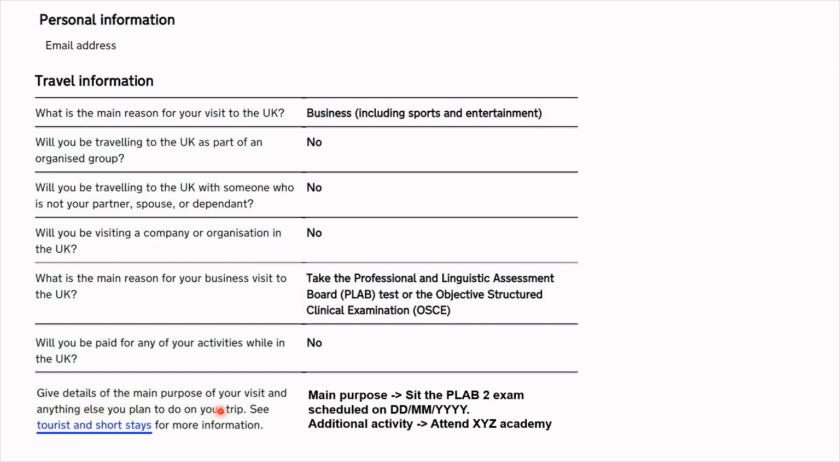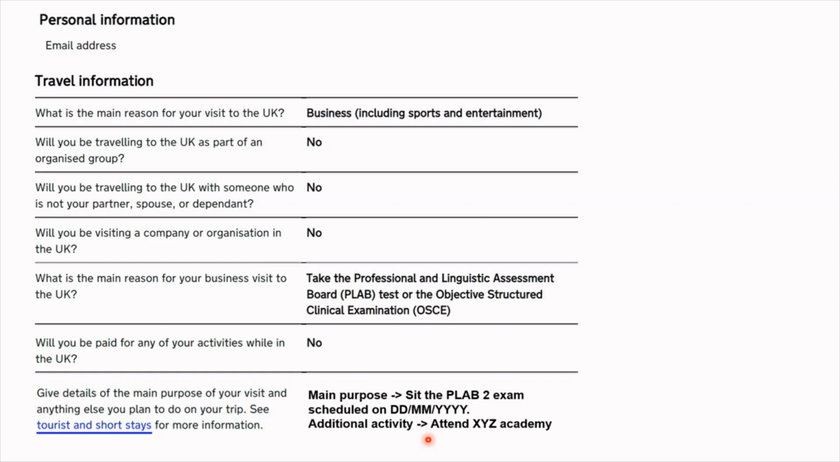In the last section, they asked me to provide details about the main purpose of my visit and anything else that I was planning on doing. In the first line, I very clearly stated that my main purpose was to sit the PLAB 2 exam, which was scheduled on so-and-so date. This is just an example answer. I didn't actually write it like this. Be sure to use full forms and proper statements in your answers. And later on, I went on to say that additionally, I would be attending an academy just to supplement my PLAB 2 preparation.